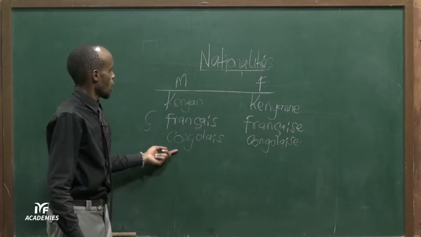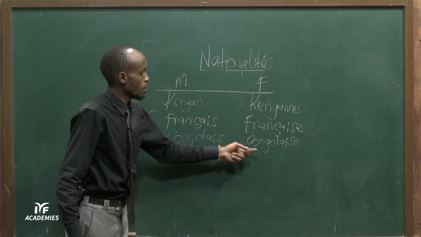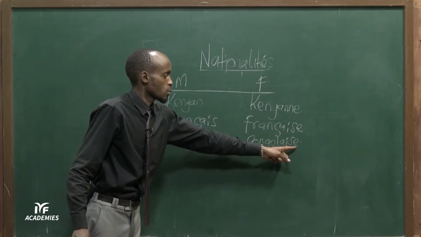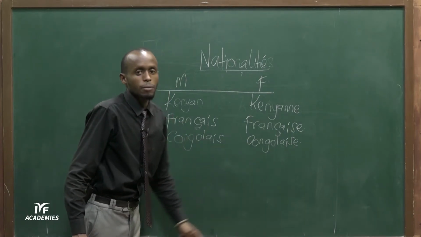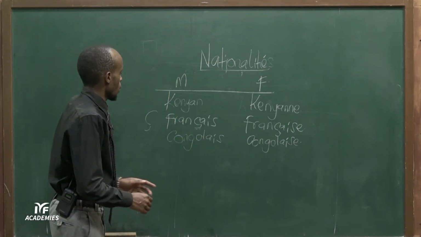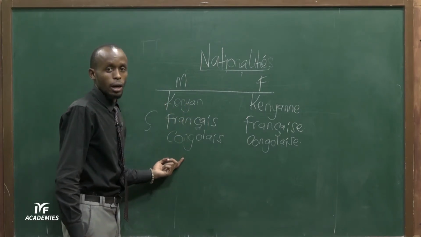Okay. Now we have Congolais. Congolais. Now the feminine form will be Congolaise as we have seen here. So we add an E, we pronounce the S as Congolaise. All right. Now I hope you have understood this concept.